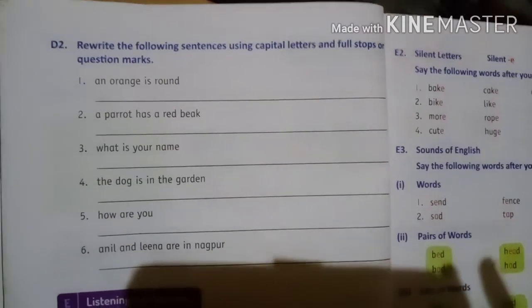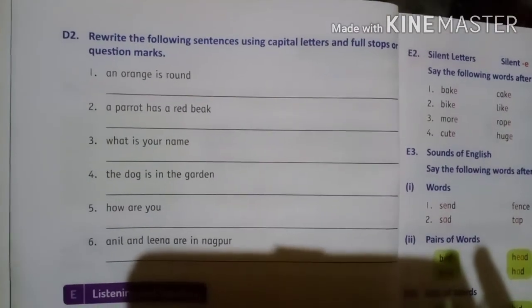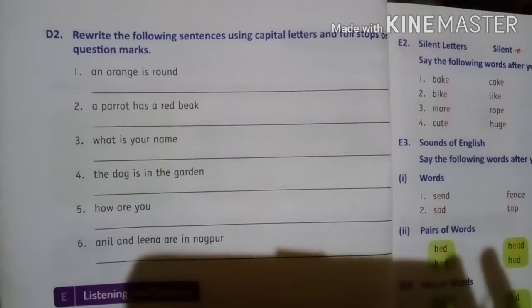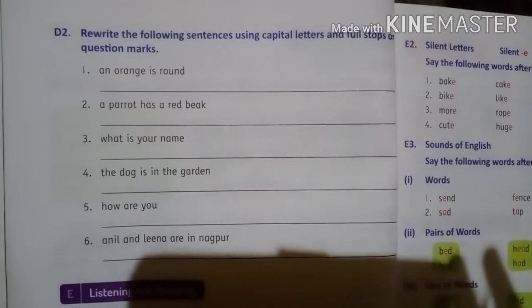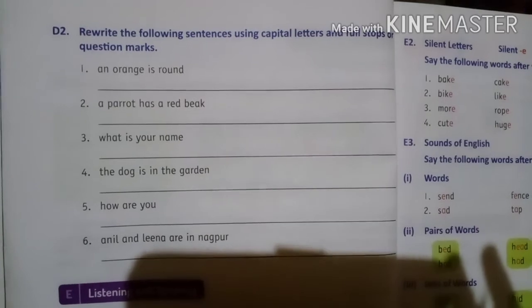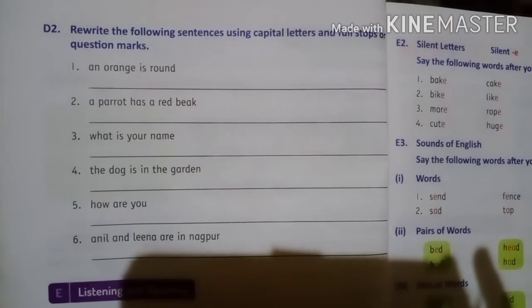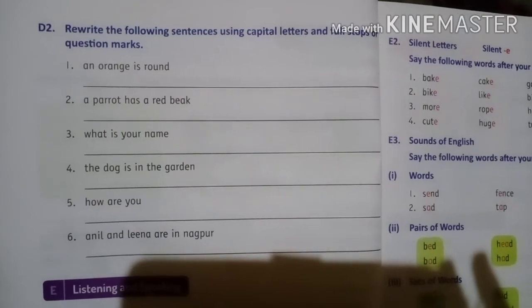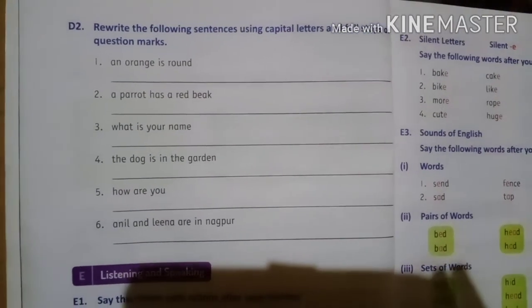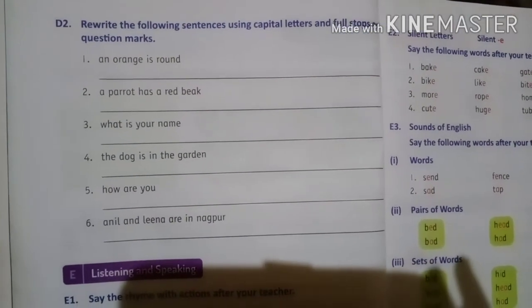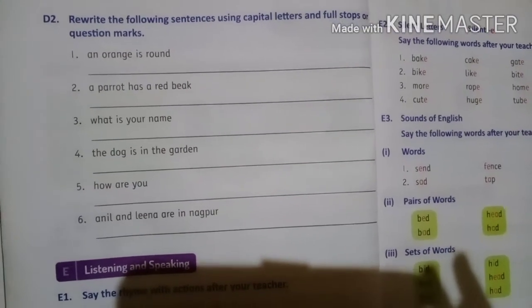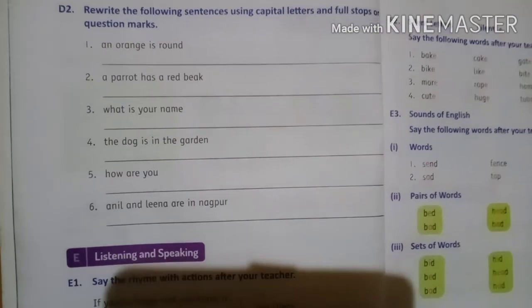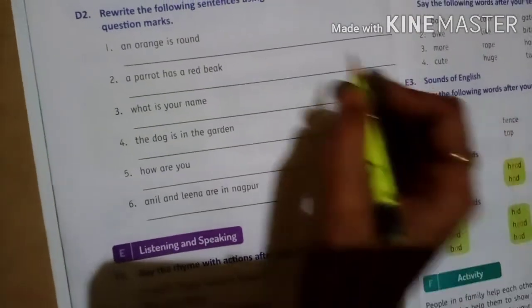Dear students, now you go to the next page, number 20. I will read the main D2. Rewrite the following sentences using capital letters and full stop or question mark. Dear students, they have given six sentences here. We have to arrange them properly, which means we have to rewrite.